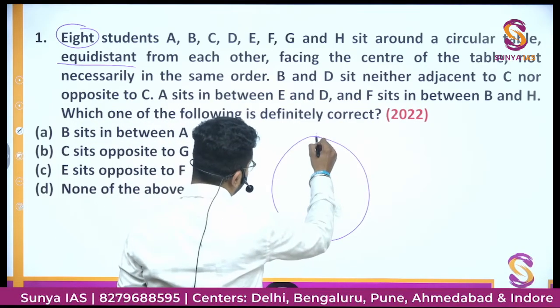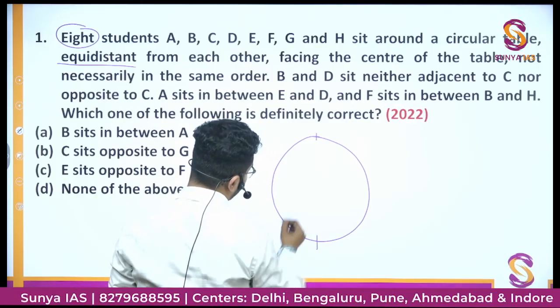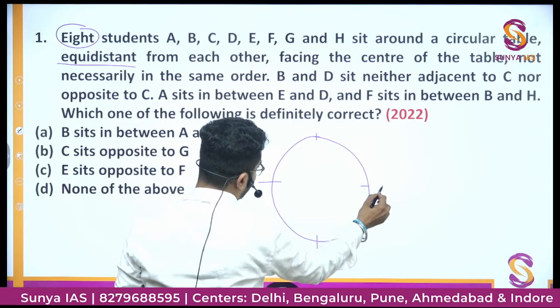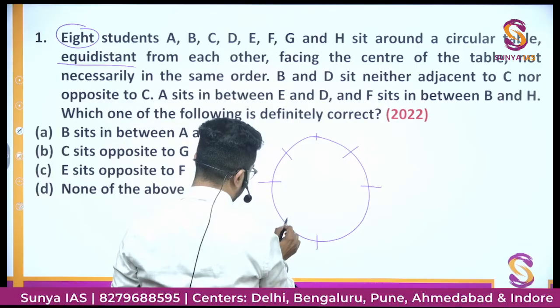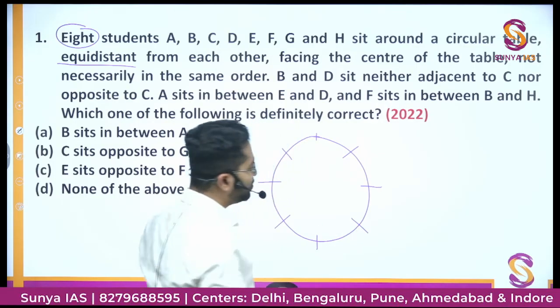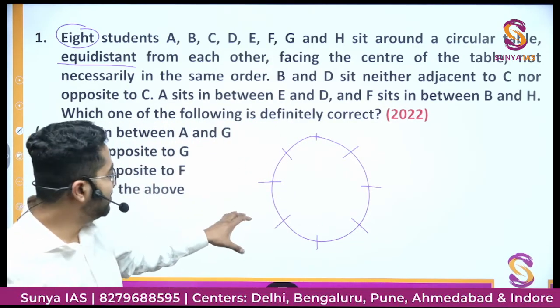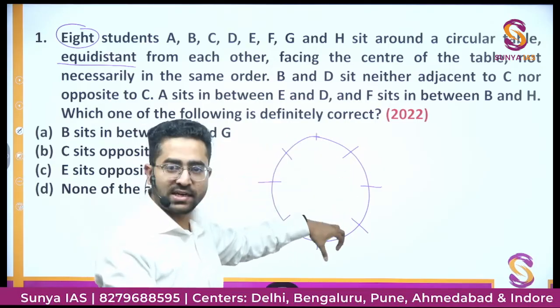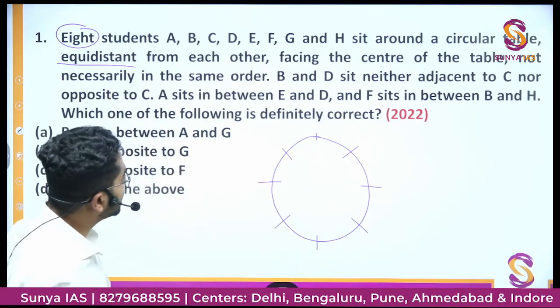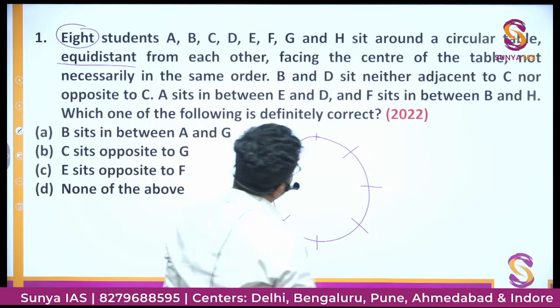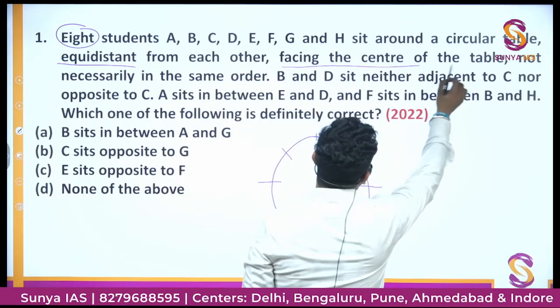So if somebody is sitting here, somebody would be sitting here. 1 2 3 4 5 6 7 8. So this would be some arrangement where everybody is equidistant from each other. So this is a circular table, and it is also written that they are facing the center of the table.